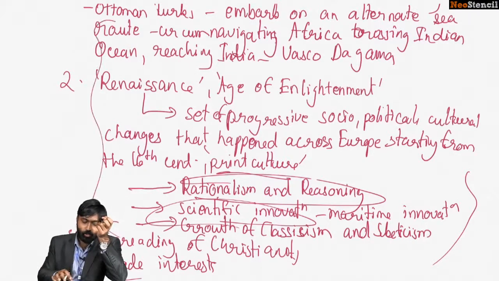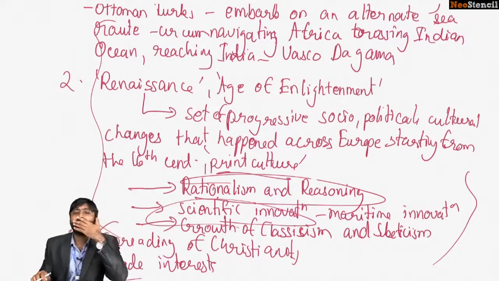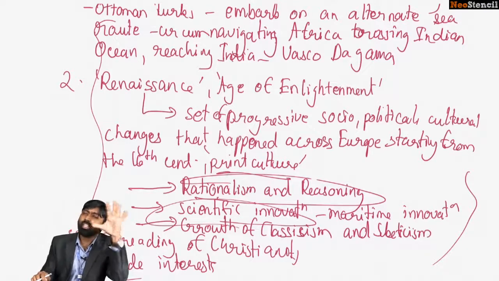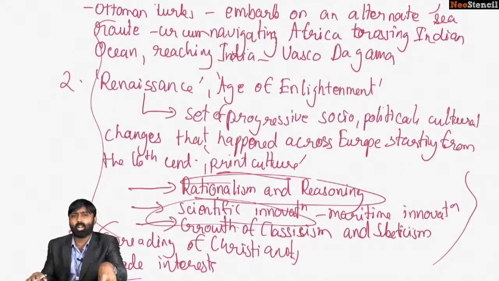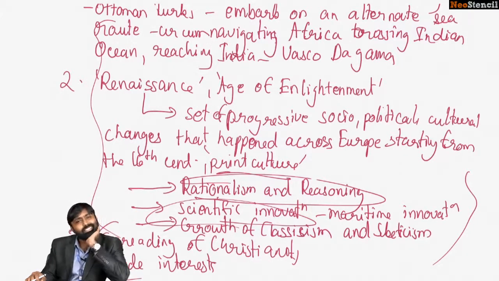But we have looked at certain unique reasons, including the blockade of the sea route by the Ottoman Turks and the Renaissance. These are unique reasons that a candidate is unlikely to have come across during his preparation phase, which you must understand. Spreading of Christianity and trade interest are other reasons we have already talked about. I hope you have understood this section. These are the reasons that led to the European venture into India. The circumnavigation part is what made it special. Am I clear there?